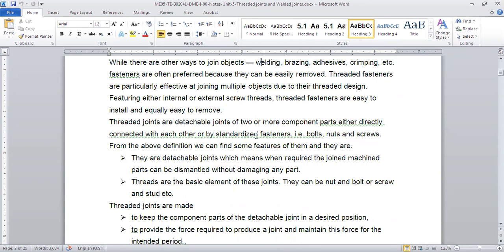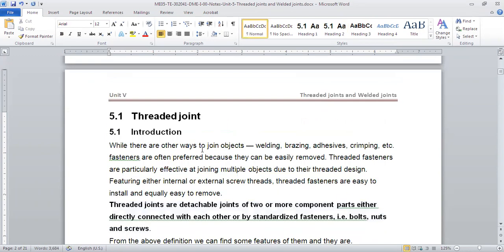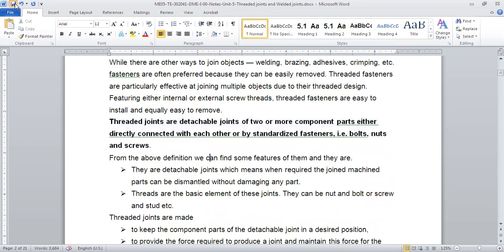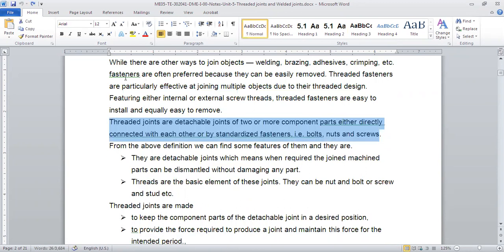So now, let me highlight the definition. Let me do it in italics. Now this is what threaded joints are. Threaded joints are detachable. I'm reading the definition. They are detachable joints, so they are joints which you can detach, take out and put back, of two or more components, either directly connected with each other or by a standard fastener.